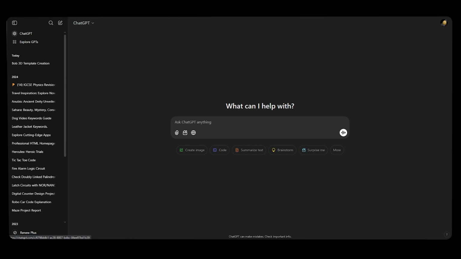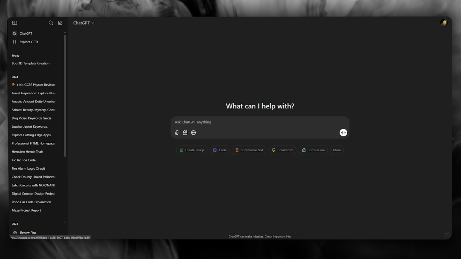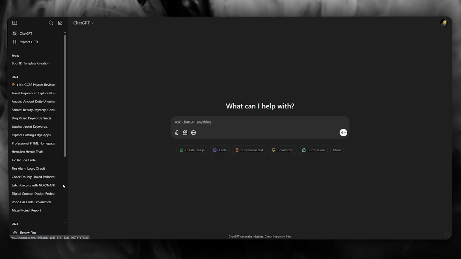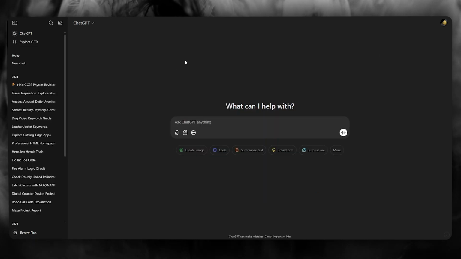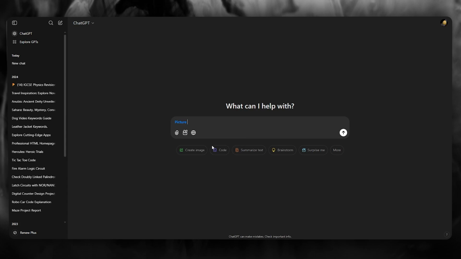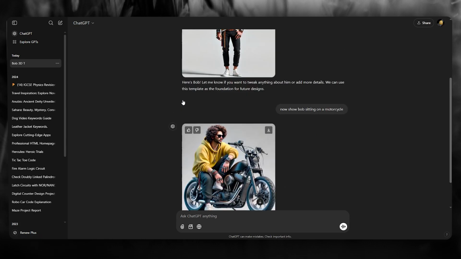Now, the reason you can't access it is because DALL-E has converted itself to ChatGPT and it can only be used through ChatGPT's Plus plan. Once you get the Plus plan for yourself, to make it work, all you're going to do is come here to View Tools. You're going to click on Picture. You're going to add in any prompt for yourself. And this is how it's going to be acting right here.